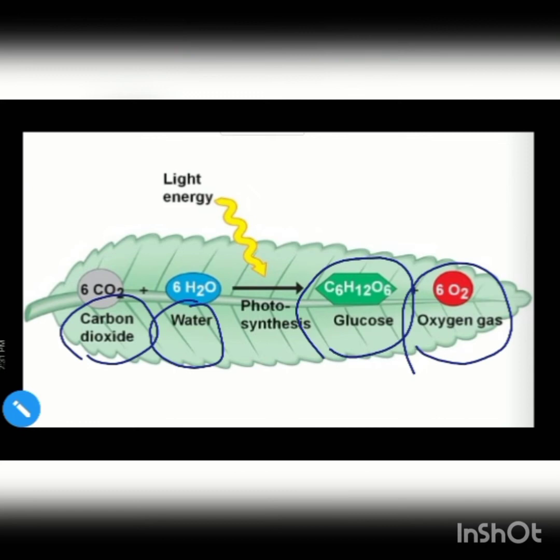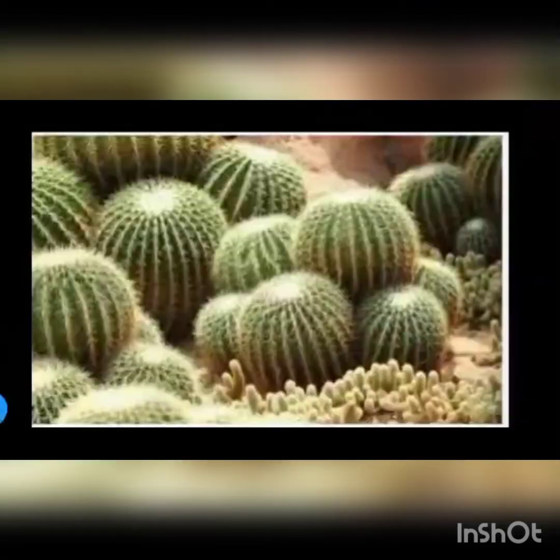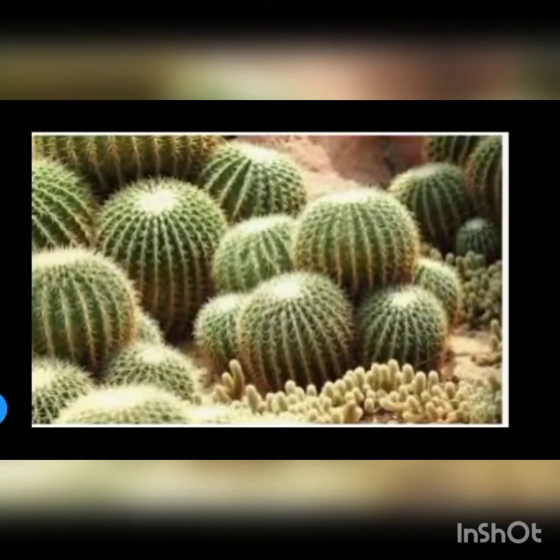So during photosynthesis, chlorophyll that is present in the leaves, in the presence of sunlight, will use carbon dioxide and water, and they will prepare a food, glucose, and oxygen gas will be released back into the atmosphere. Besides leaves, photosynthesis also takes place in other parts of the plant, like the green stem or the green branches.